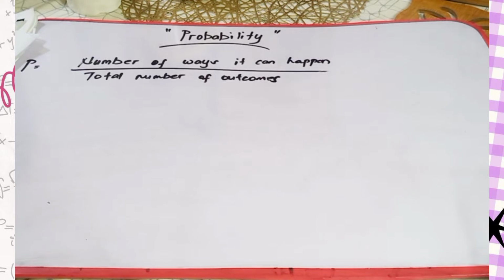Alright, so when we say probability, it tells us how likely an event will occur. Or in other words, it actually measures how likely something is to happen. So we have here the formula for the probability: number of ways it can happen over the total number of outcomes.